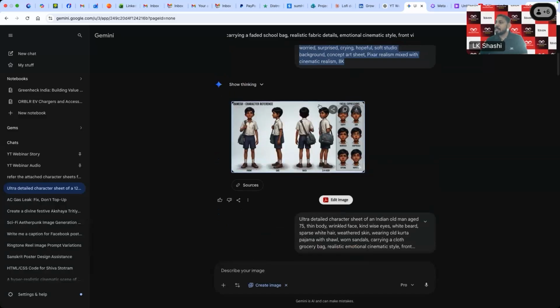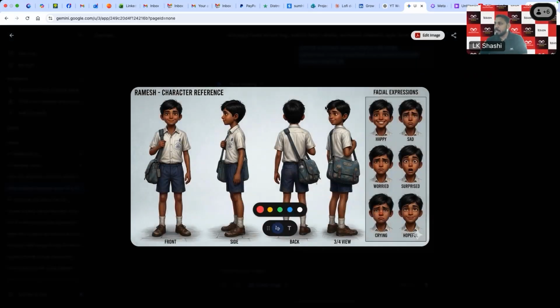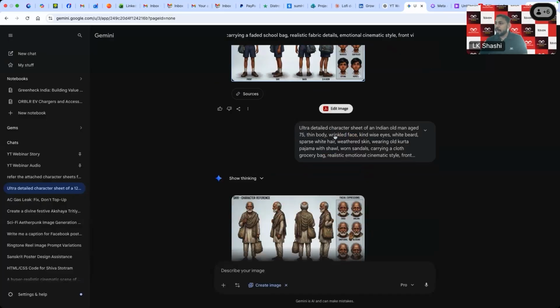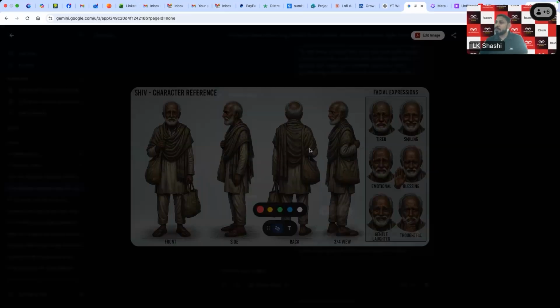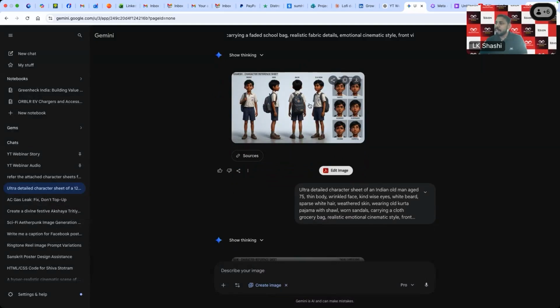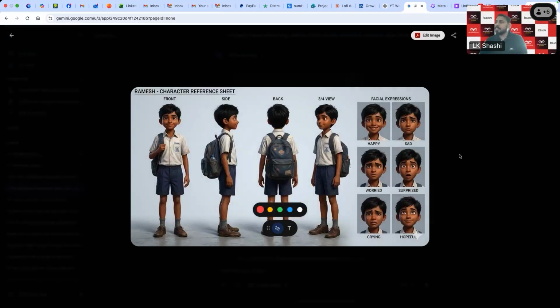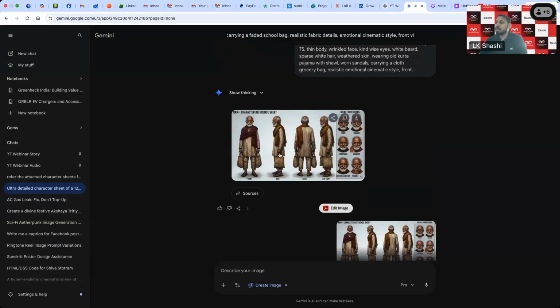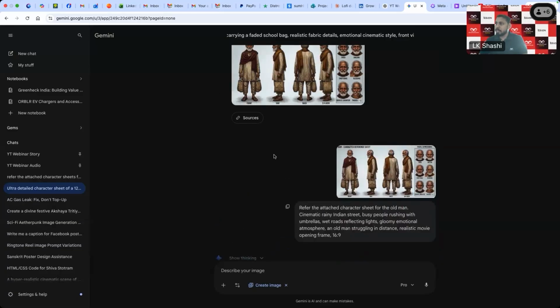But there is some issue. If you can see here, the head of this character is looking back basically. So I have asked it to correct that. It has happened for this old man also, you can see here. I have corrected it later with reprompting, and I have the corrected version of this character sheet. So I have downloaded both the sheets now.